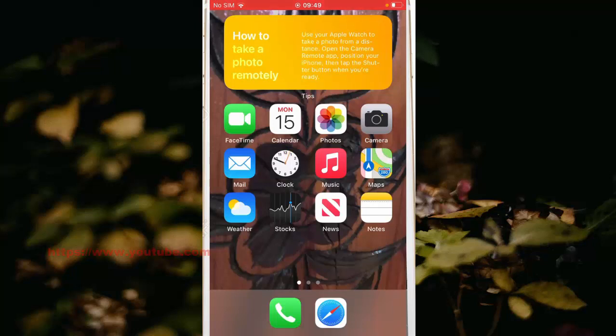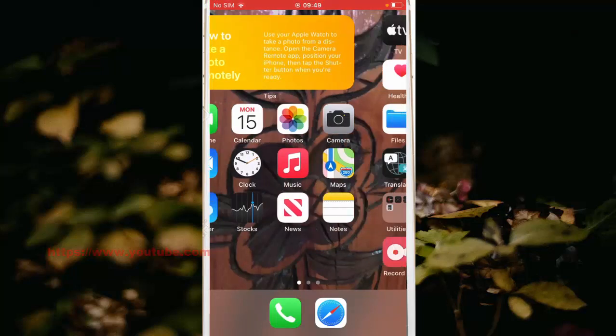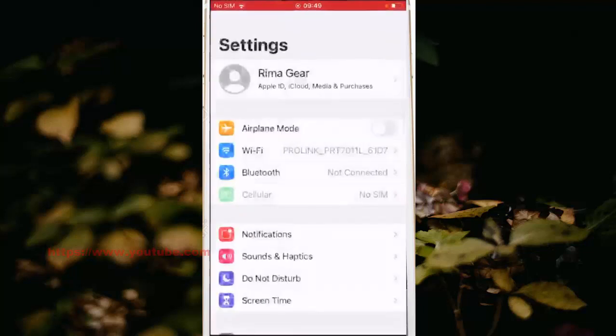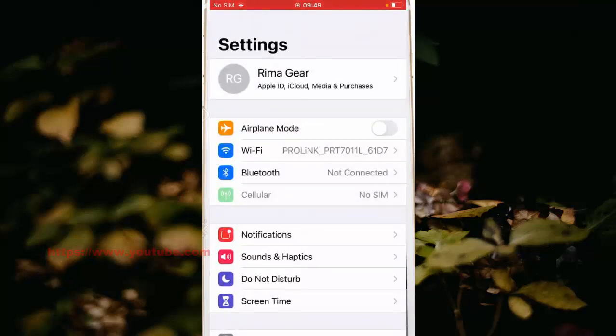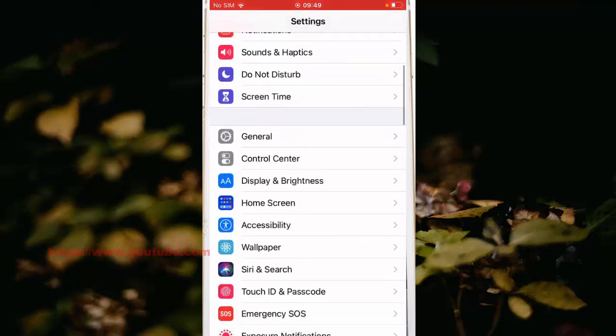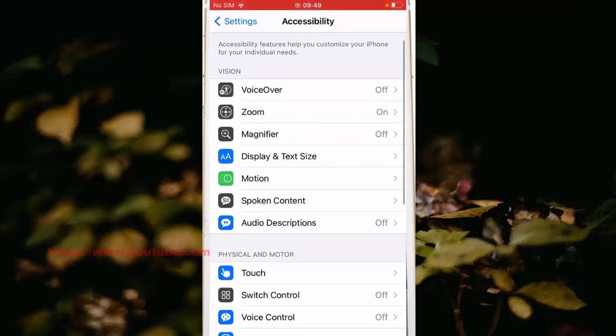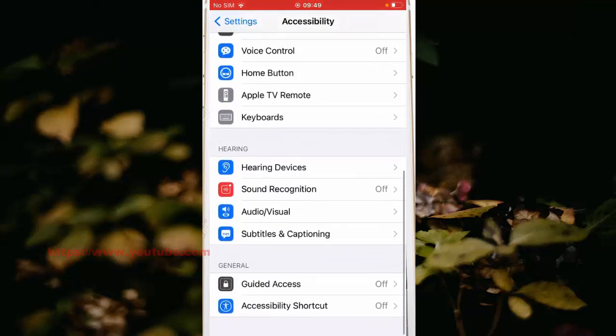To add the color filter feature to the accessibility shortcut, go to settings, swipe the home screen to the left, and then tap settings. Scroll down the screen and then tap accessibility. Scroll down the screen and then tap accessibility shortcut.